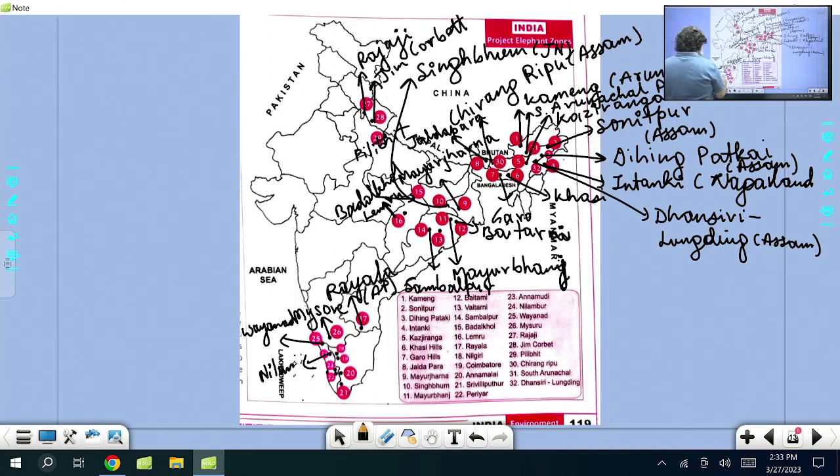Very recently I was in Nilambur. That is a part of Nilgiri Biosphere Reserve. Nilambur is known for teak. You know, teak is the tree, T-E-A-K. Nilambur teak has got a GI tag. Then another one which you can find in Kerala is called Annamudi. Remember that Annamudi is a mountain peak in Kerala. Annamalai is in Tamil Nadu near Coimbatore. Annamudi is in Kerala.